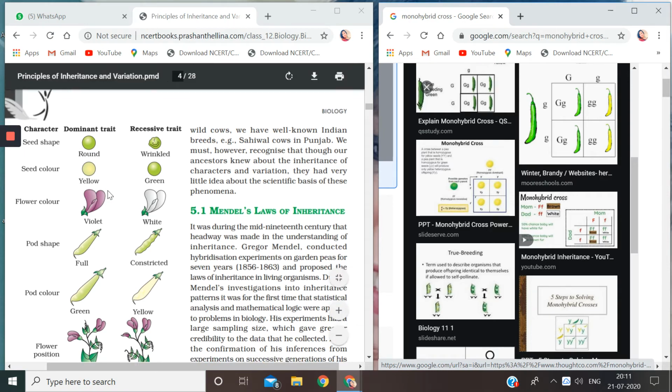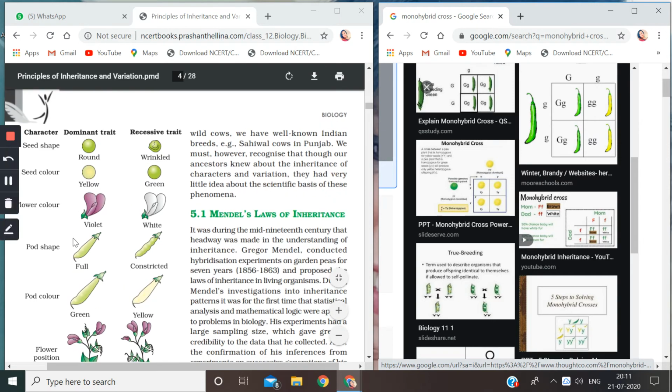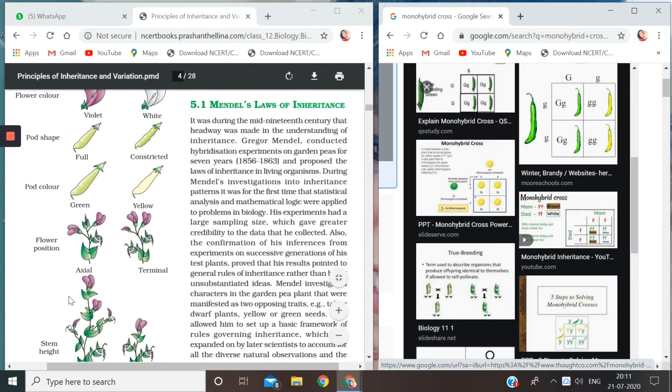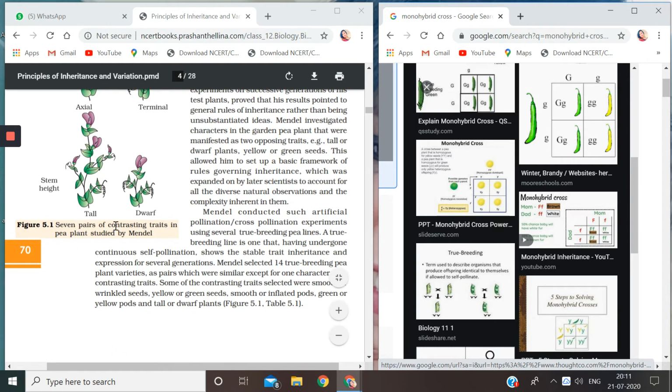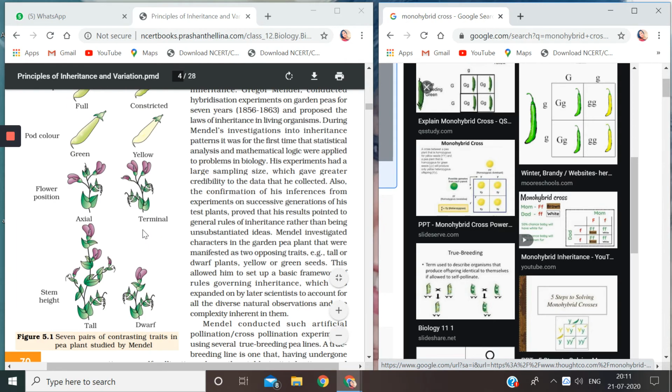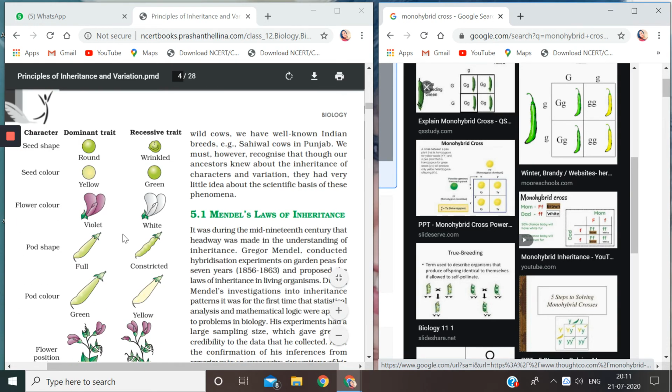Now you see on this page, just on the side, you have the seven pairs of contrasting characters of pea plant, which was studied by Mendel. This you have done in class 10 also. So these are the characters, and these are the dominant ones, these are the recessive ones.